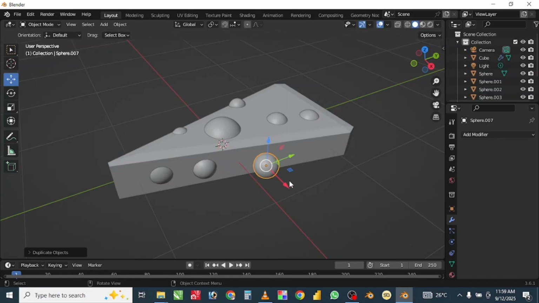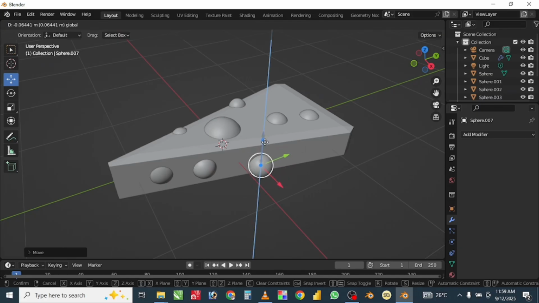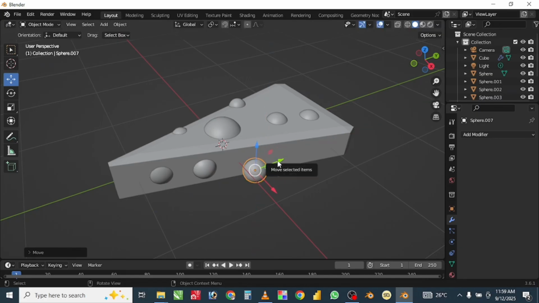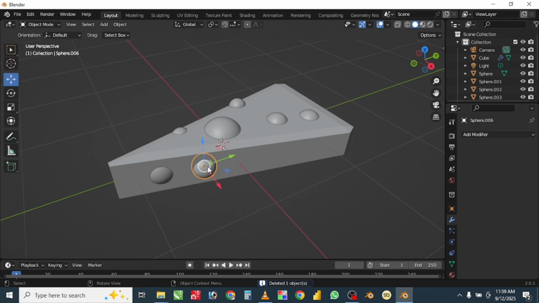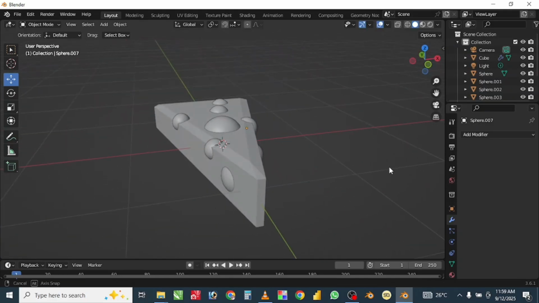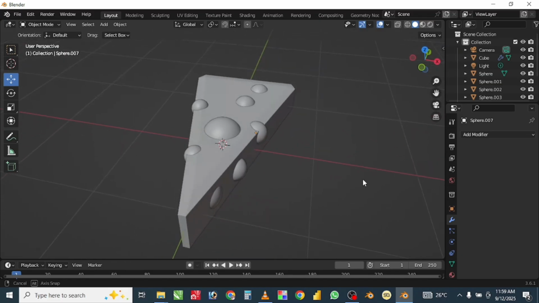Then another one of Shift D. I'm having a hard time fixing this, so I'll just delete it and make another duplicate. So I'll make some adjustments, to see where it should be.